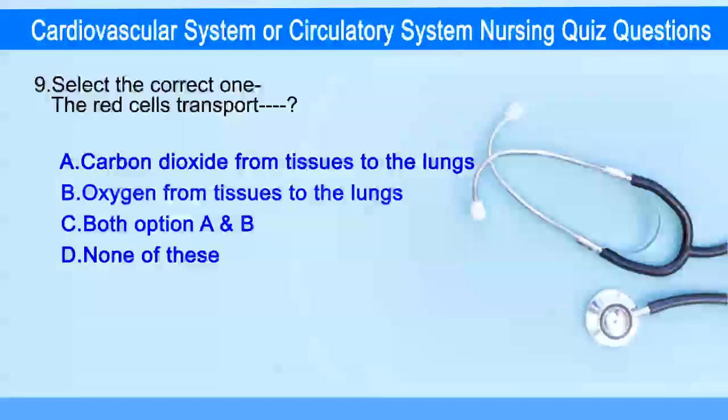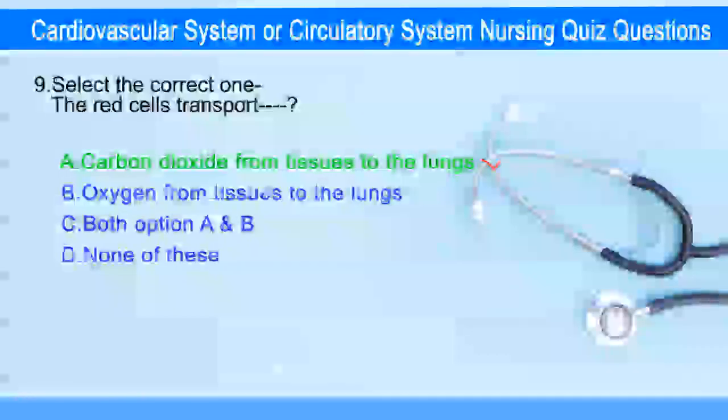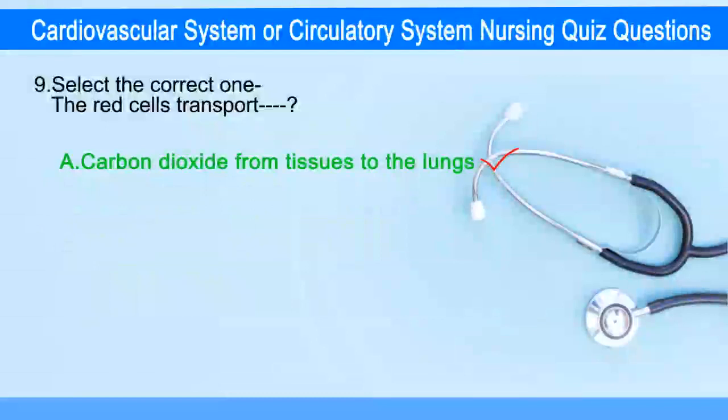Select the correct one. The red cells transport. Answer is option A, carbon dioxide from tissue to the lungs.